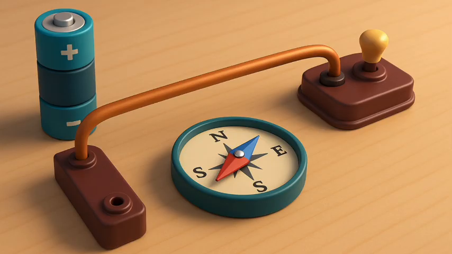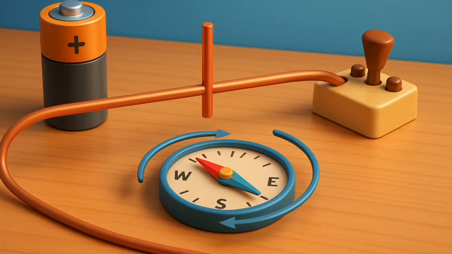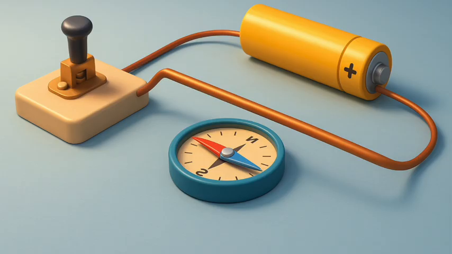Replace the cell connections in the circuit as shown in Fig. 12.5b. This would result in the change of the direction of current through the copper wire, that is, from south to north. Observe the change in the direction of deflection of the needle. You will see that now the needle moves in the opposite direction, that is, towards the west. Fig. 12.5b. It means that the direction of the magnetic field produced by the electric current is also reversed.